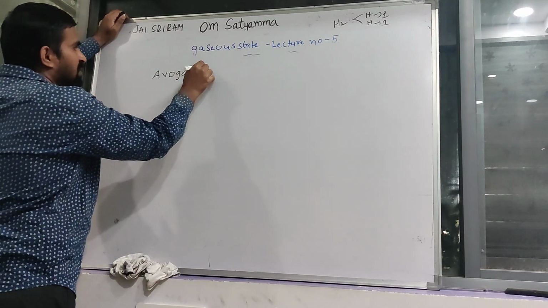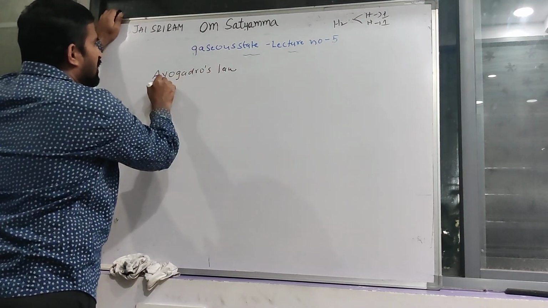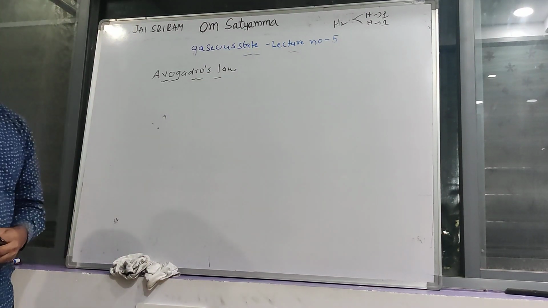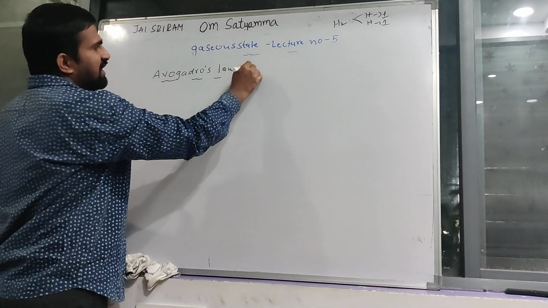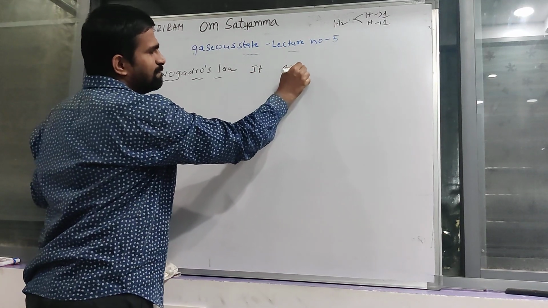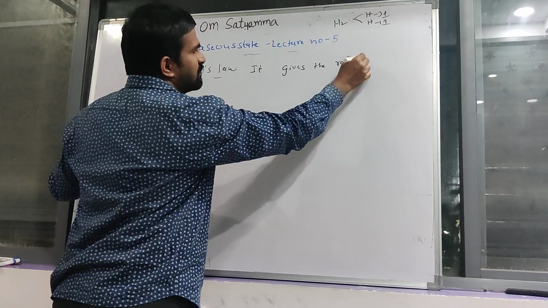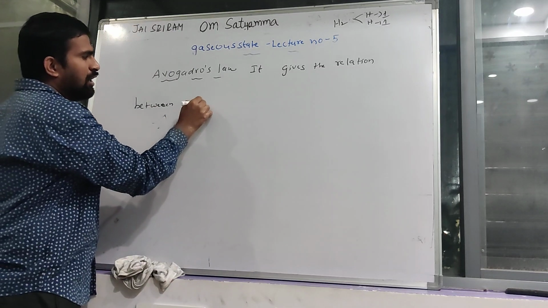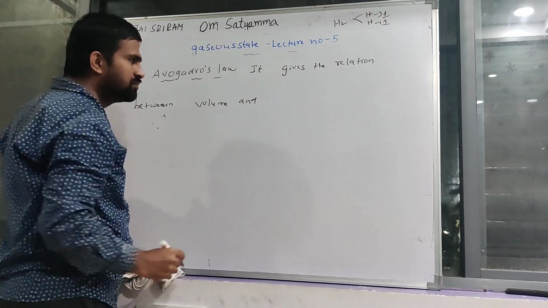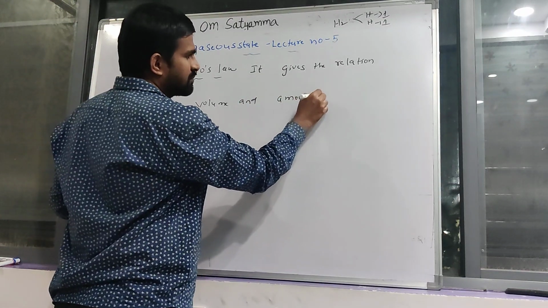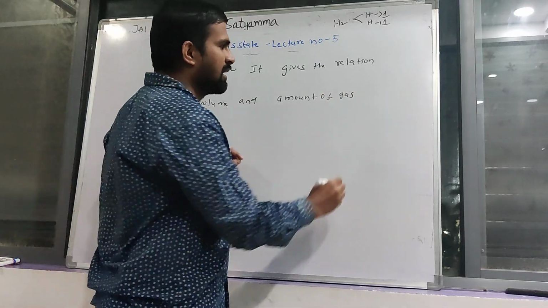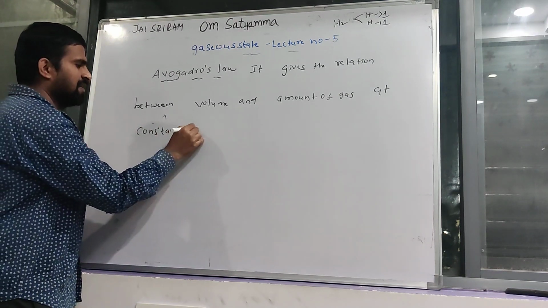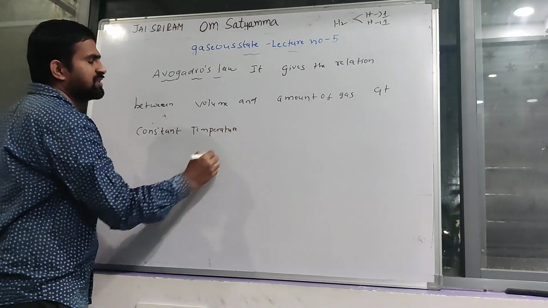Avogadro's law states the relation between volume and amount of gas at constant temperature and pressure.